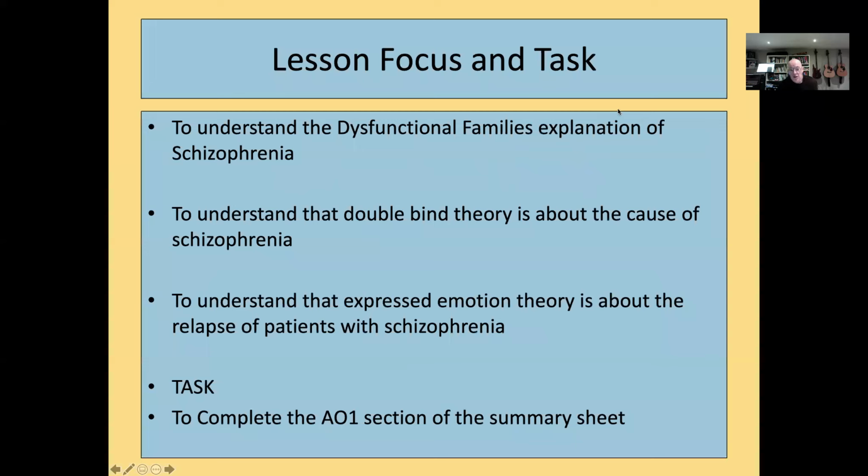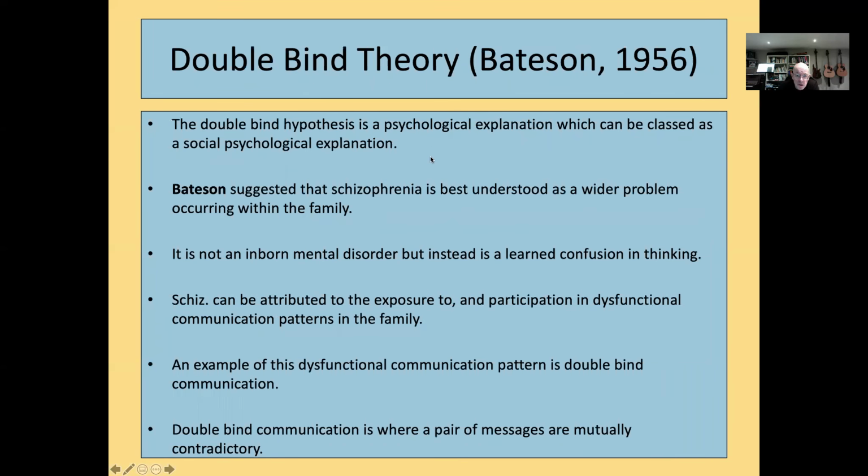So your task and the focus today is to understand the dysfunctional families explanation, to realize that the double bind theory is about the cause of schizophrenia and that the expressed emotion part of the theory is about the relapse of patients. Your task, if not by the end of the lesson, then by the end of today, is to complete the A1 section of the summary sheet for this dysfunctional families explanation.